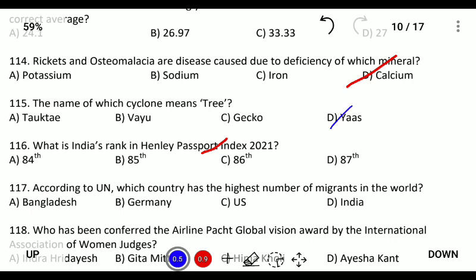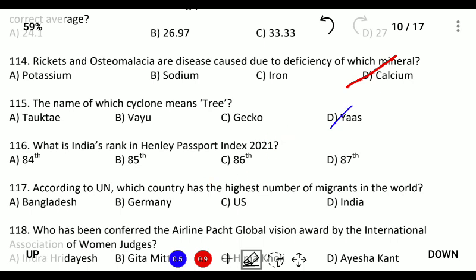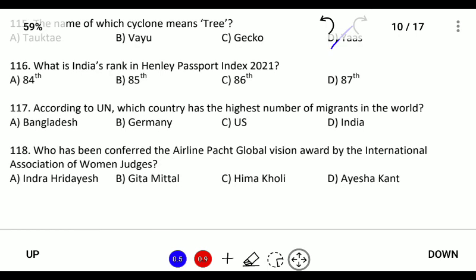Next, what is India's rank in Henley Passport 2021? So Henley's Passport in 2021 is 90th rank. This is the latest updated rank, which is released twice a year, and India's rank is 90th. According to the United Nations, which country has the highest number of migrants in the world? So it is India, who has been conferred the Airline Pact Global Vision Award by the International Association of Women Judges. So this is given to Geeta Mithal.